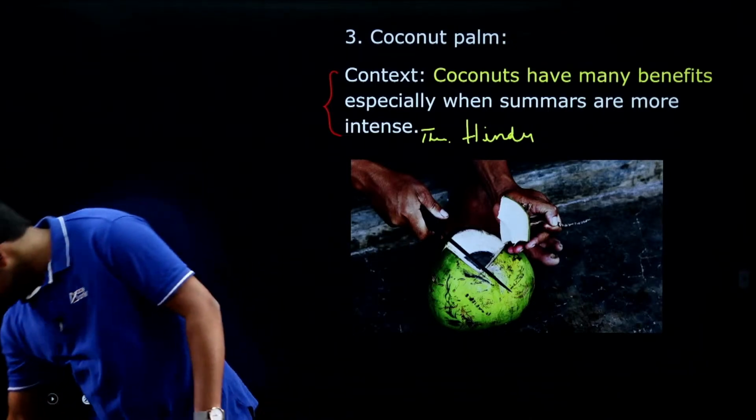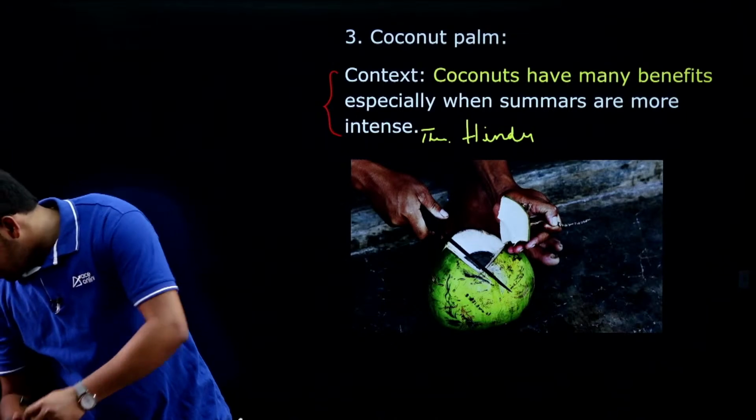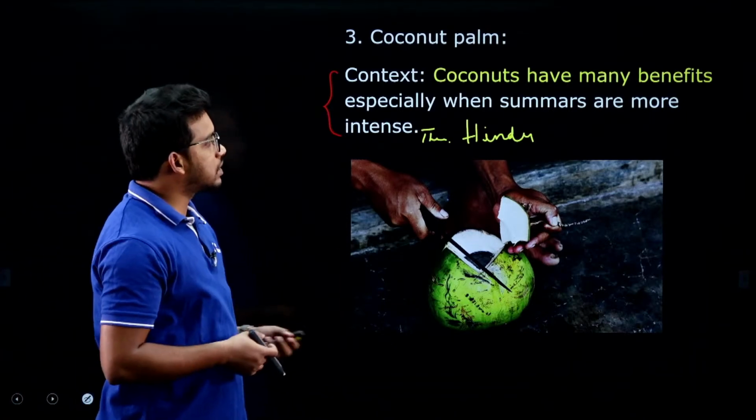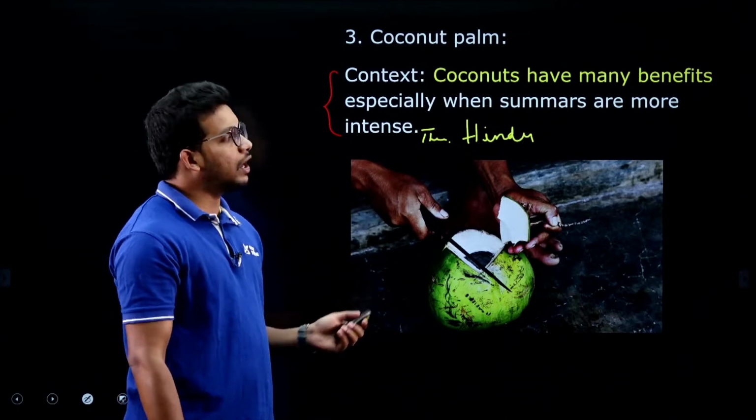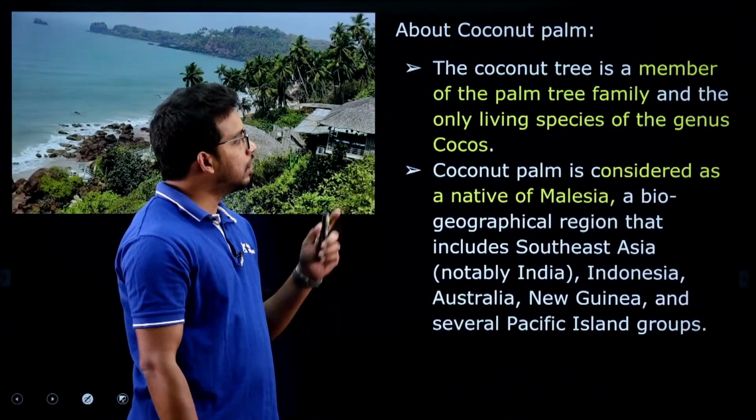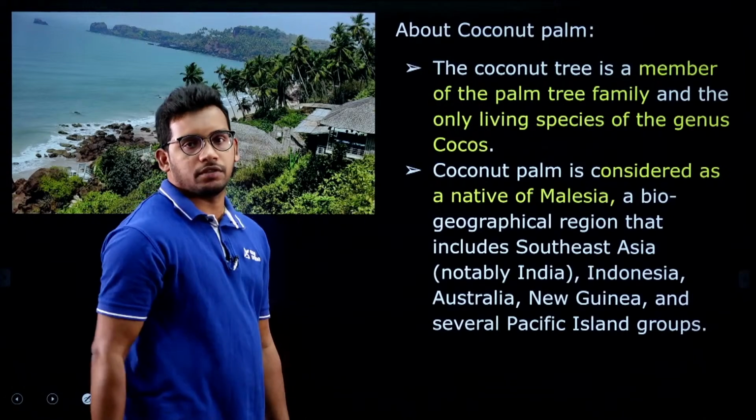Thanks for the response. Let us move to the next article, that is about coconuts. Coconut is good for health, but we will see the cultivation and the importance of the coconut palm.